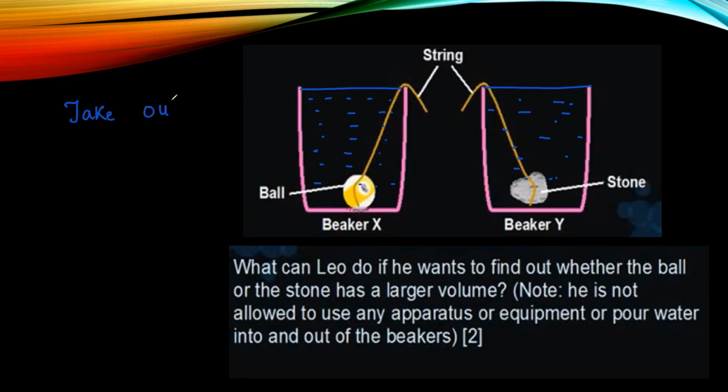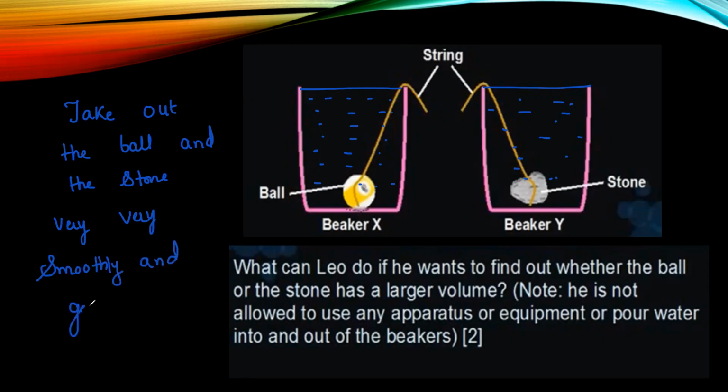Take out the ball and the stone very, very smoothly and gently, so that the water does not splash. You cannot splash the water. If the water splashes, then you will not get the correct volume. So if you pull it out, suppose the stone is out and the ball is out.